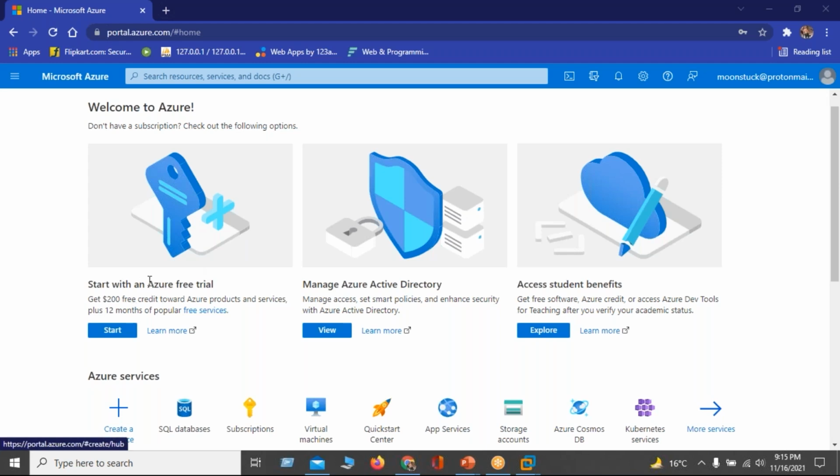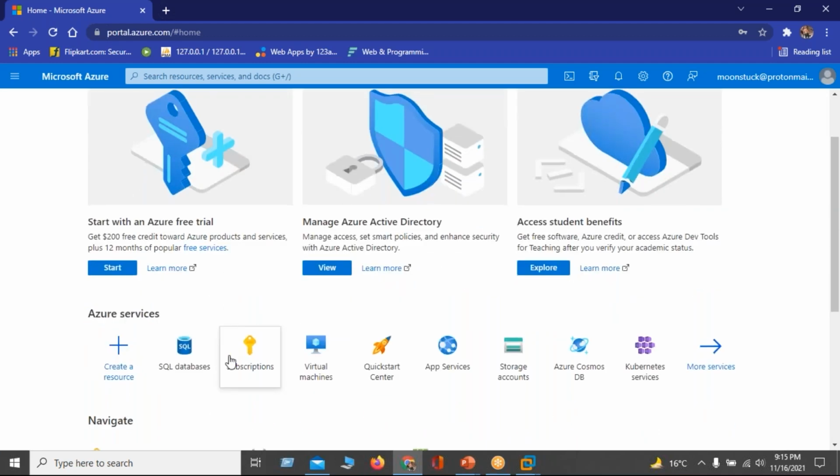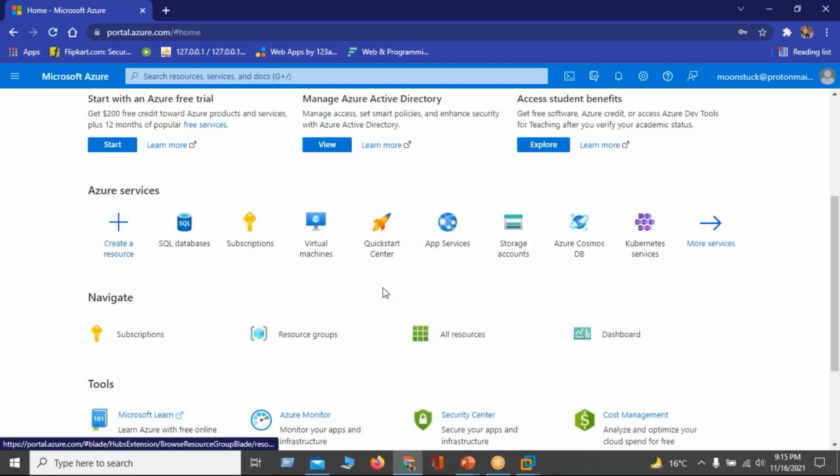In this free trial, you will get around $200 credit with your Azure products and services. It is basically a one month subscription. You can use this $200 on different resources available in the Azure portal.